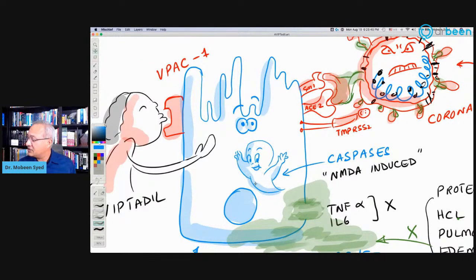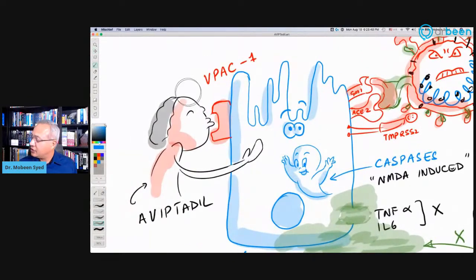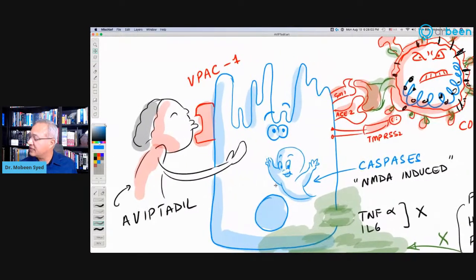So what happens is, on this side, you are seeing Aviptadil. It is hugging and kissing the pneumocyte. It is protective for type 2 pneumocyte. So it connects with the VIP1 receptor on the same pneumocyte, and then when it connects there, it blocks. So the secondary mechanism inside the cell would result into a blockade of response to caspases.